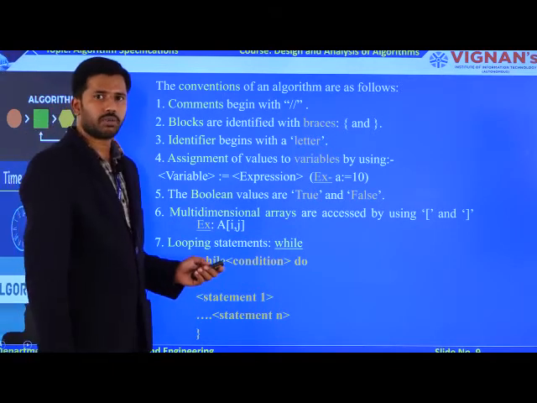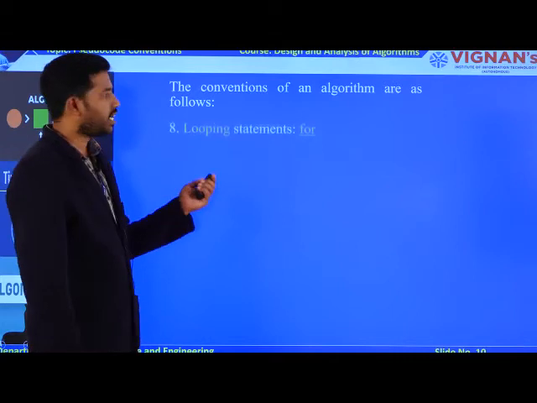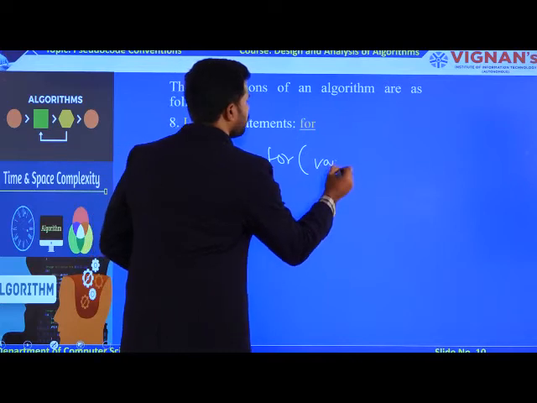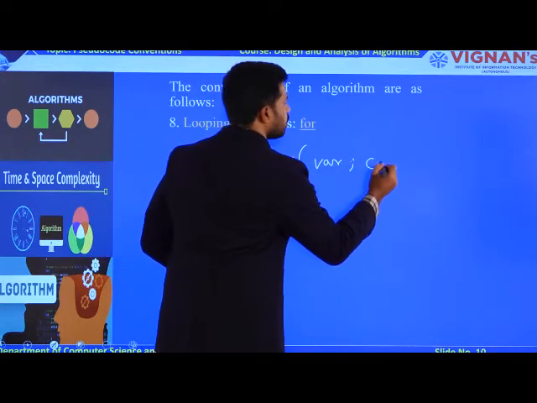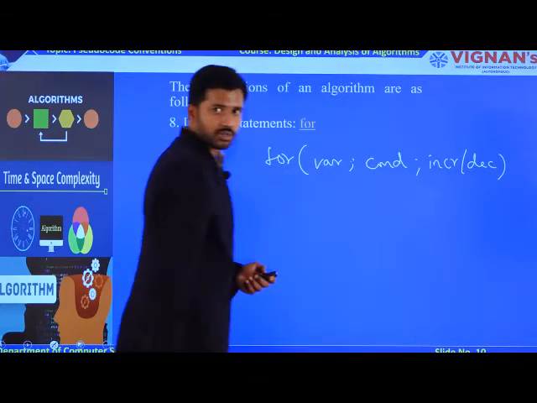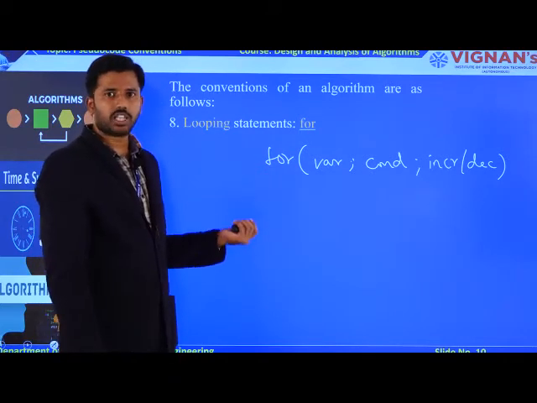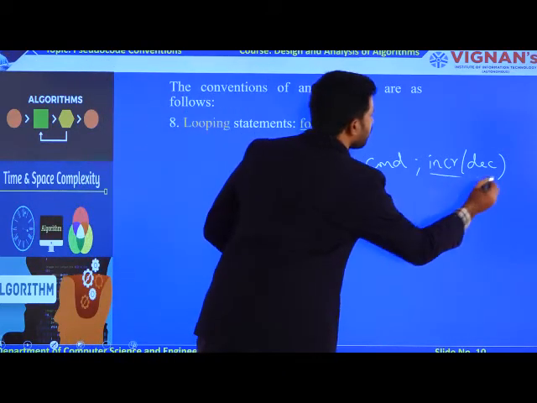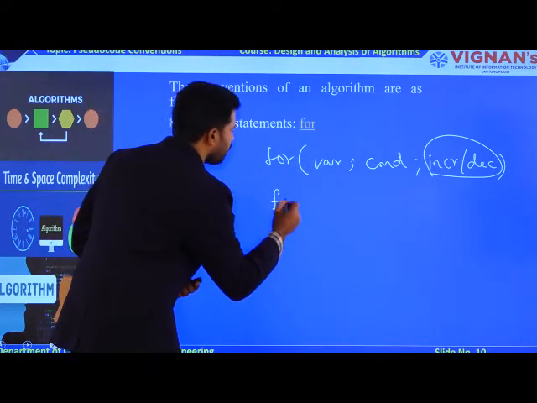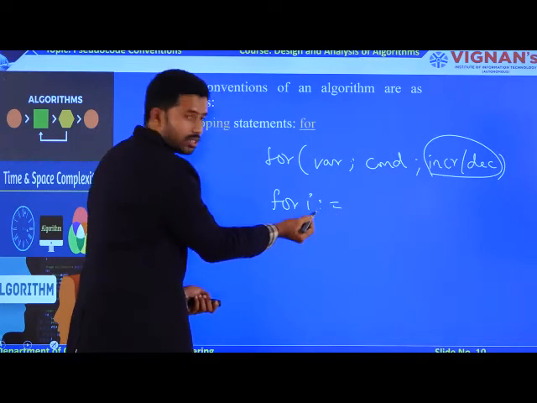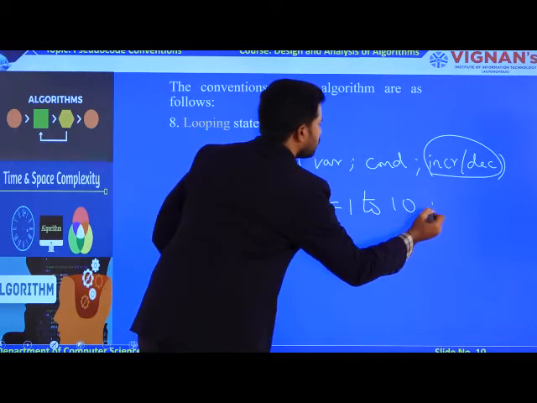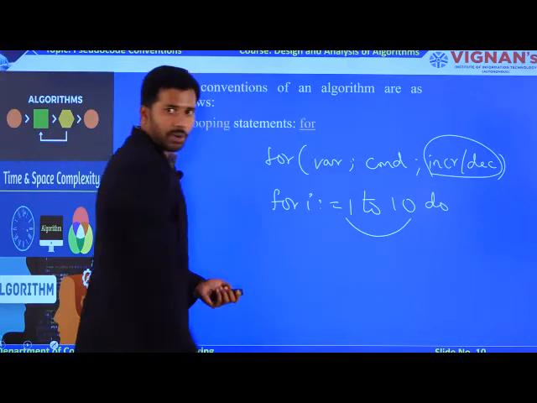Now coming to the next looping statement. The next looping is your for loop. In a programming language, how do you write a for loop? for of variable, semicolon, condition, semicolon, followed by incrementation or decrementation. This syntax is going to change from the algorithm point of view. You no need to worry about incrementation or decrementation operations in algorithms. If the for loop starts like this, this is my assignment operation, why? Because I am using the colon operator here, right? I equal to 1 to 10, then it will be called an increment operation.